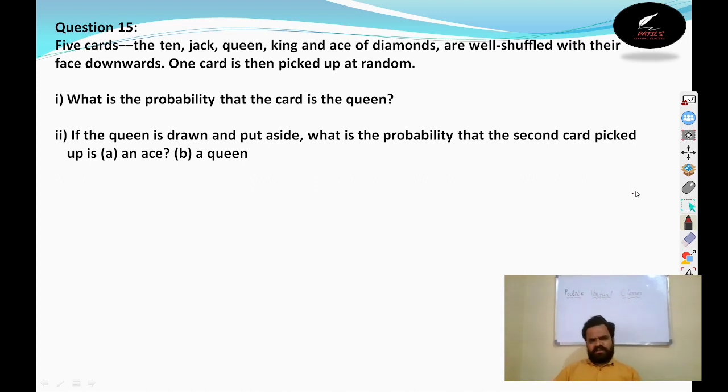Out of five, one is a queen only. That is the probability. We can write this here. There is only one queen out of five. One out of five. This is the probability of getting the card, maybe a queen.